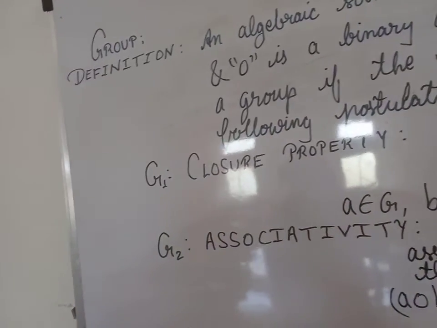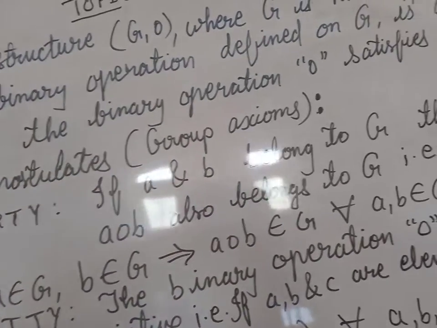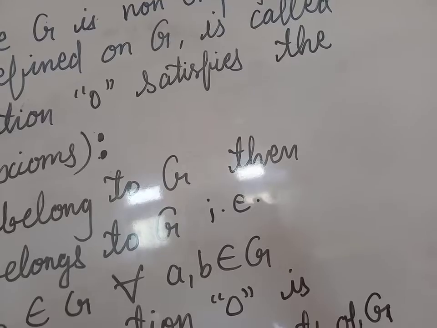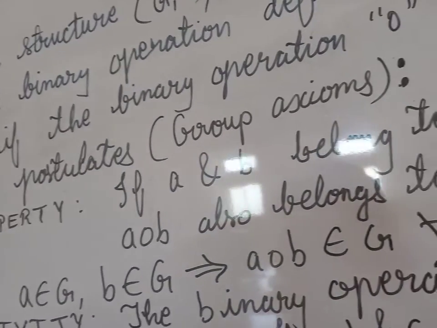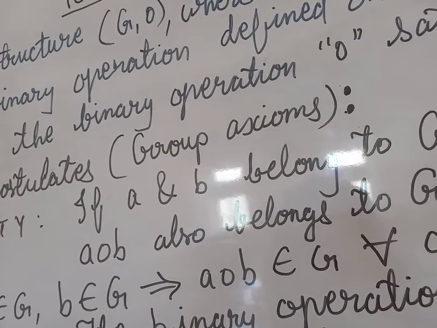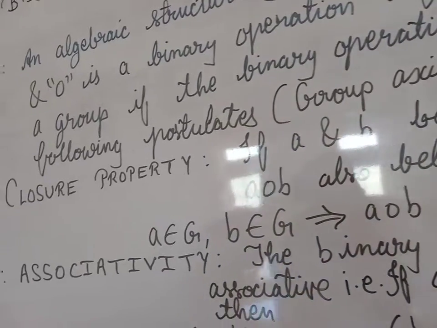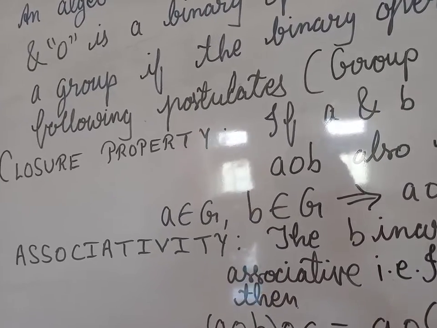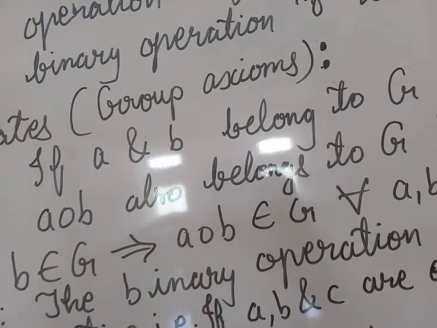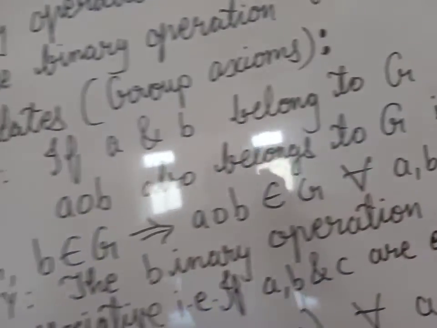The first axiom for group is closure property. See, closure property: if a and b belong to G, then a O b also belongs to G. Here O is the operator, so a O b also belongs to G. In symbolic representation, we can write it in this manner: a belongs to G, b belongs to G implies that a O b belongs to G for all a, b elements of G.